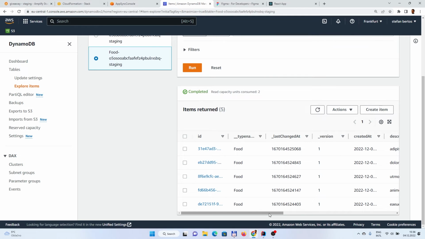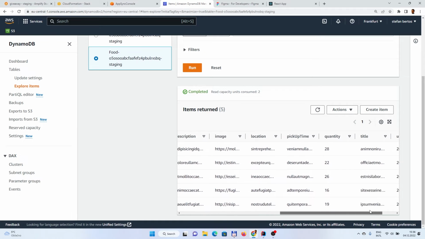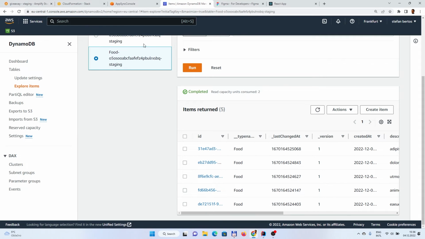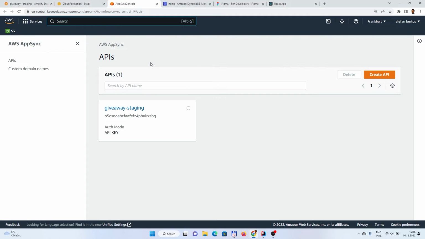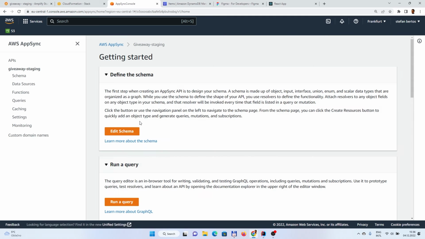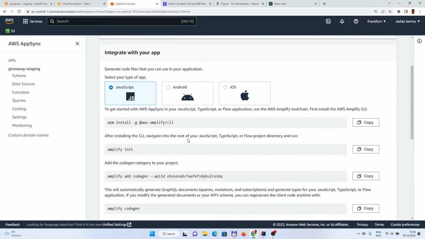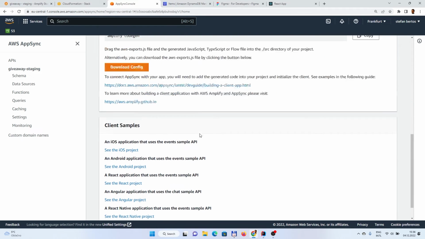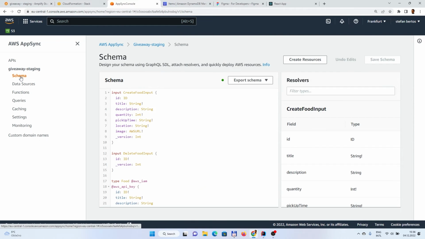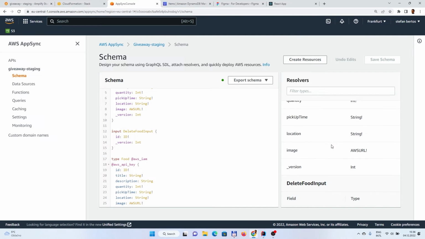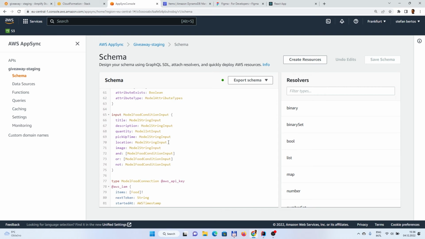And again, here you see your data, but as well some special columns which are added by Amplify. Okay, so that works. As well, we have generated GraphQL in AppSync, so we can check it. And obviously there are some samples and so on. We could check the schema to see if all of the fields are there. And you see quite a lot was done automatically, which is great.